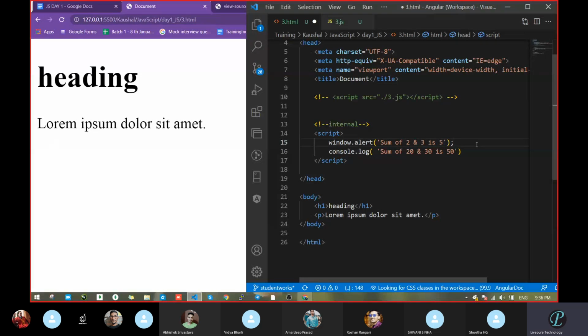Oh my god. So it will work, because alert is a property, and the parent of all these properties is window. That's why there is no need to write window. We will write alert directly in all cases, not only here. While programming also, you will never write window.alert. You will always write just alert.